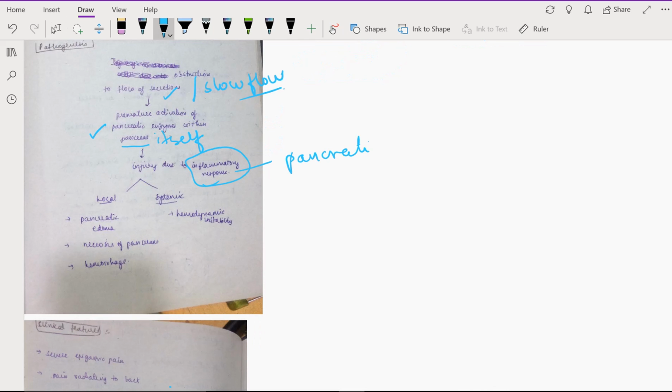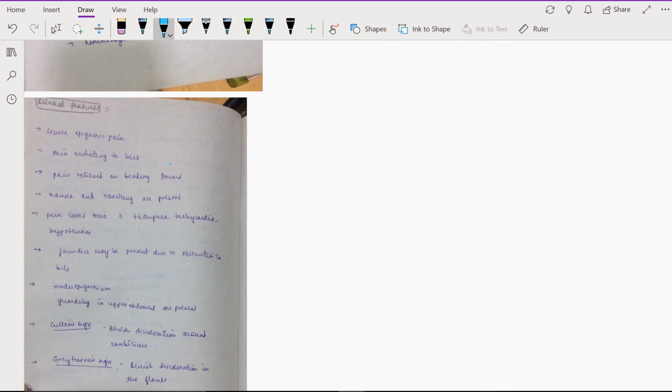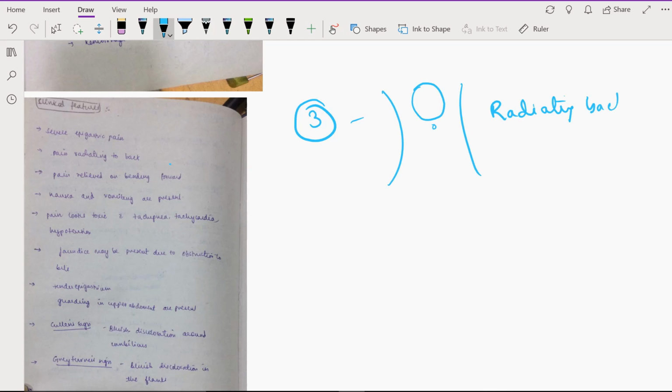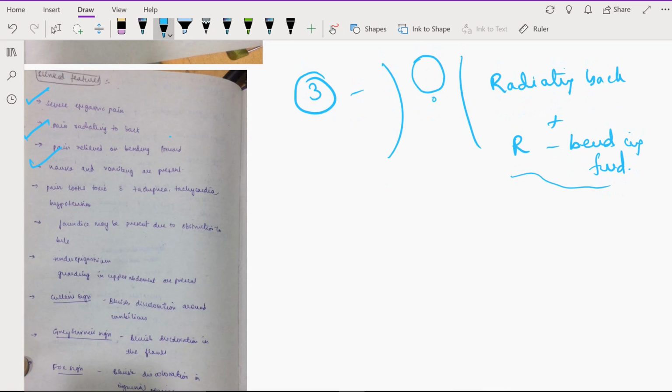Now, clinical features. Whenever you think about the pancreas, you should think about three things. One is pain in the epigastric region, which is radiating to the back and which is relieved on bending forwards. Okay, so severe epigastric pain radiating to the back and relieved on bending forwards. These three are classical for pancreatitis. Why is it relieved on bending forwards? Because the pancreas is a retroperitoneal structure. Whenever you're bending forwards, all the other abdominal viscera are falling forwards, so the pancreatic pain is reducing.